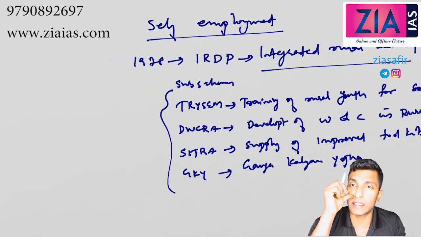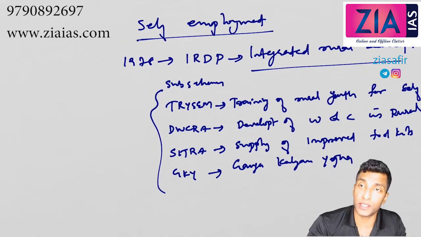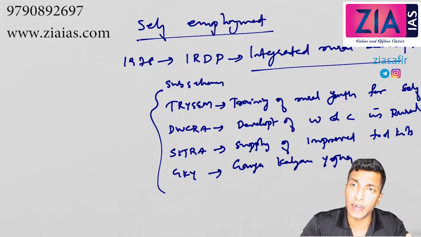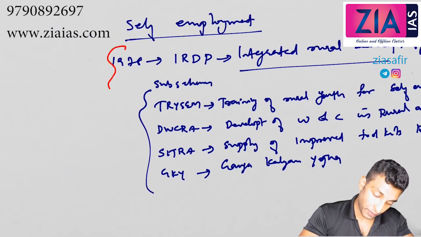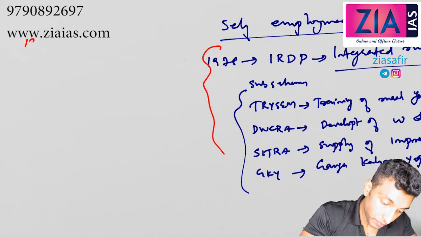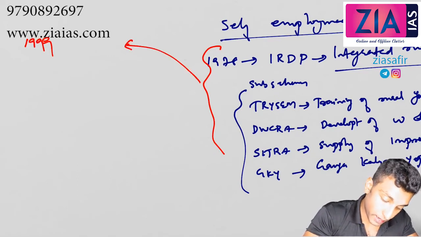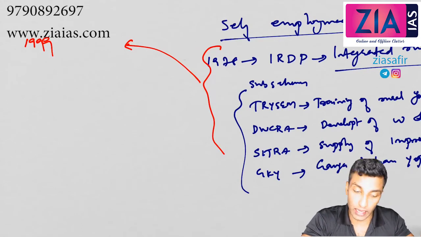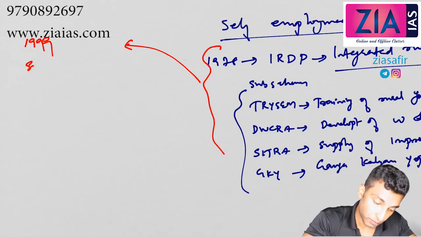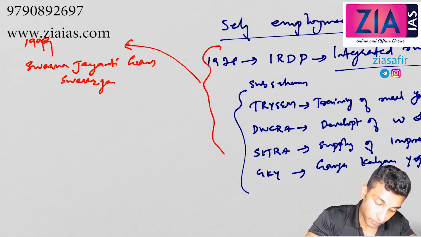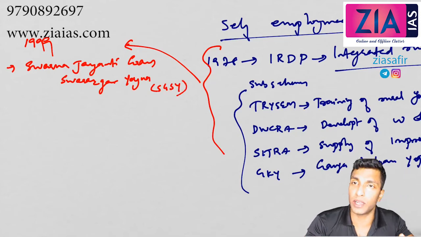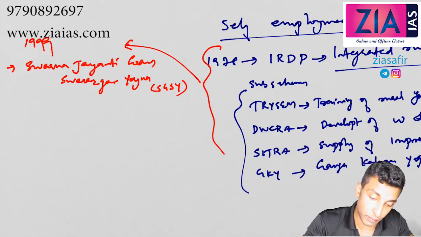Initially it was in selected districts, but then it was extended to all districts, and before MGNREGA this was the single largest scheme in the country. Now all these schemes are integrated. In 1999, all these were integrated into Swarna Jayanti Gram Swarozgar Yojana, SGSY. Swarozgar means self-employment. So in 1999, after integrating all these schemes, the main scheme and the sub schemes, it became SGSY.